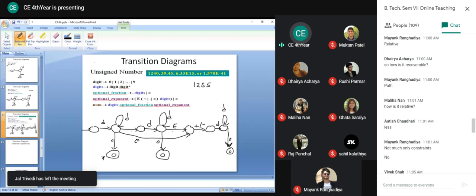So we are over here. Now we want 5, because we know that plus and minus are not compulsory. It can be either plus or minus or null. So after E, I will directly put one more arrow over here for this digit. So now 1, then 2, then E, and then 5.